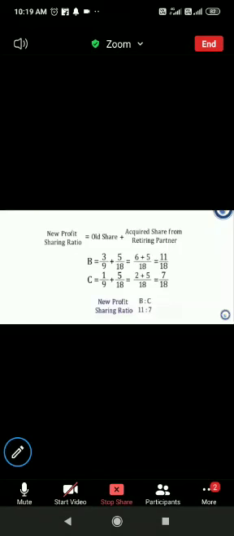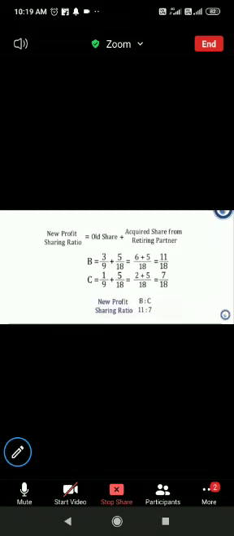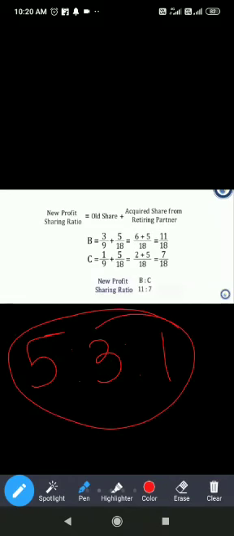The new profit sharing ratio is old share plus acquired share from the retiring partner. The old ratio was 5 is to 3 is to 1, so B's old share is 3 by 9.